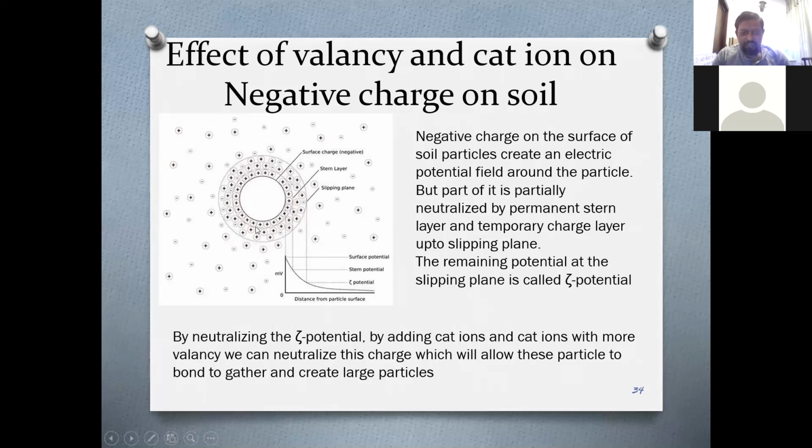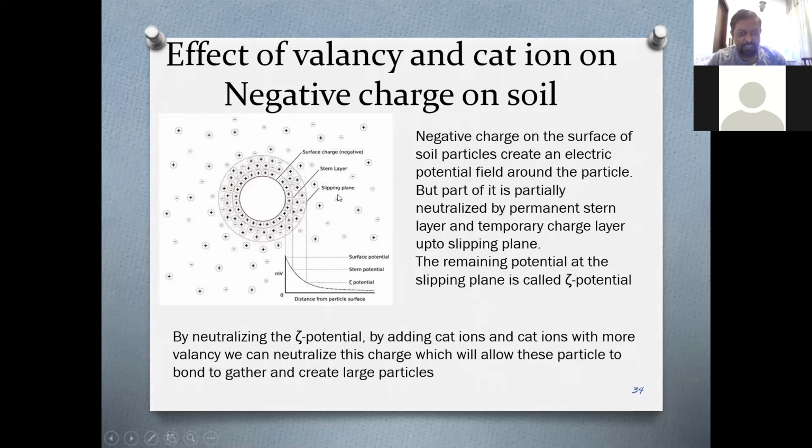Then after that, there are floating particles which again loosely compact around this particle, creating another layer here, right? The ultimate edge of this entire bundle of charges is called the slipping plane.